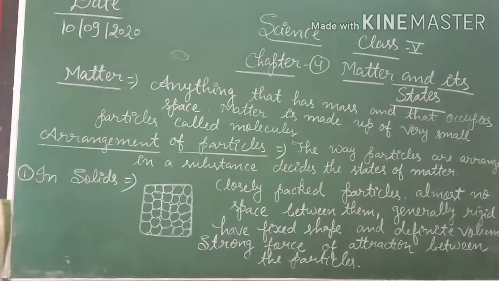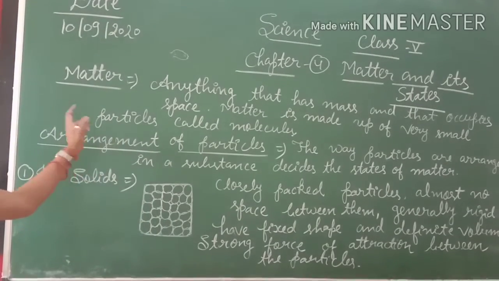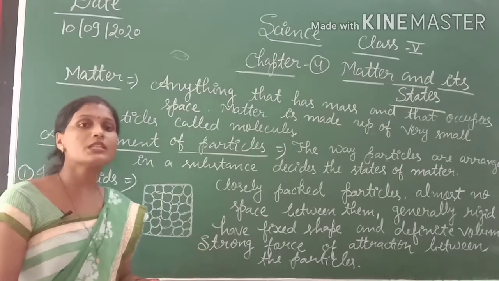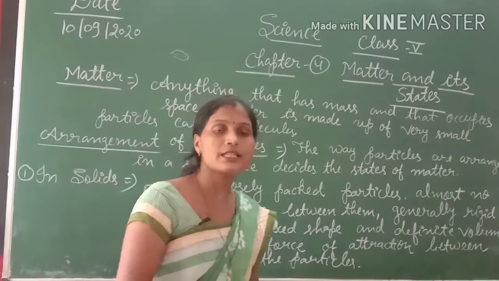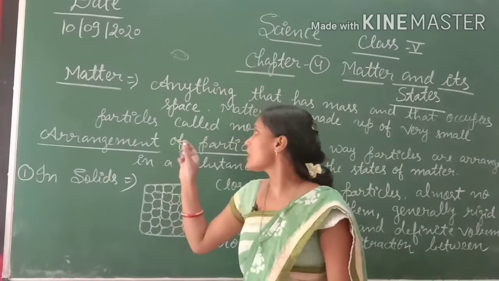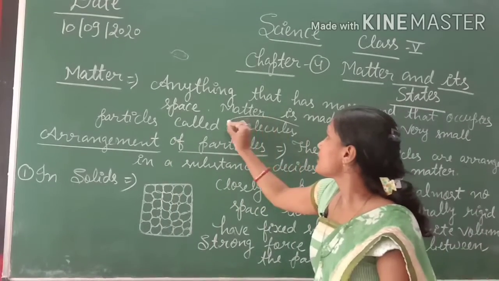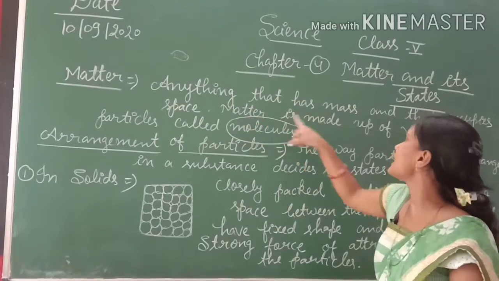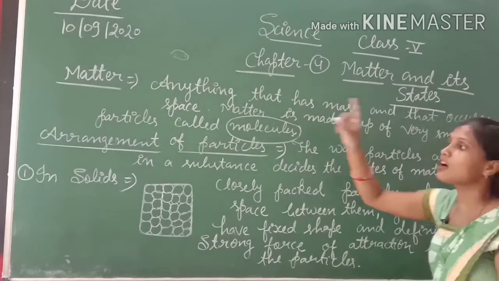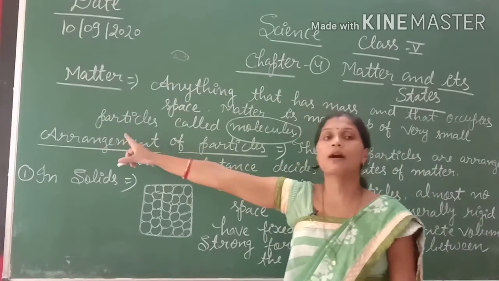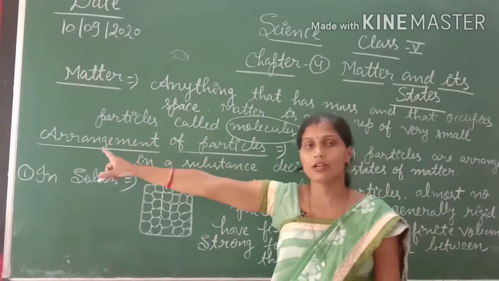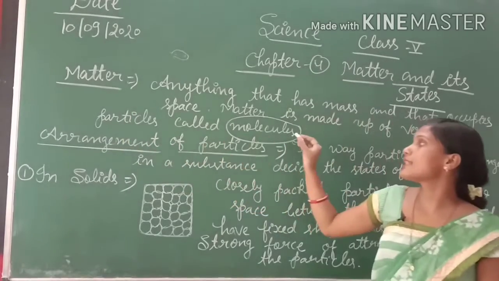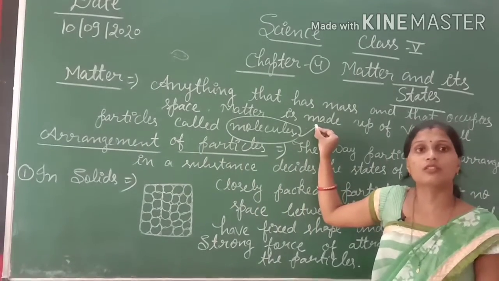Okay, students, now come to what matter is made of. It means from which substances matter is made. Your answer is mentioned here. Matter is made from molecules. It means matter is made up of very small particles, very small particles we can't see with our naked eyes. Those small particles are known as molecules.